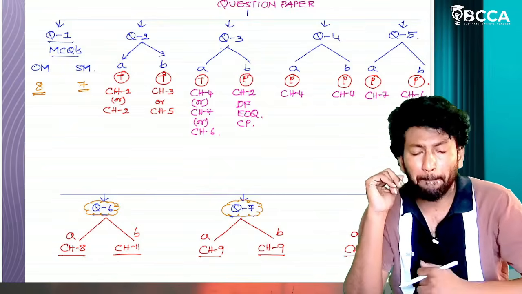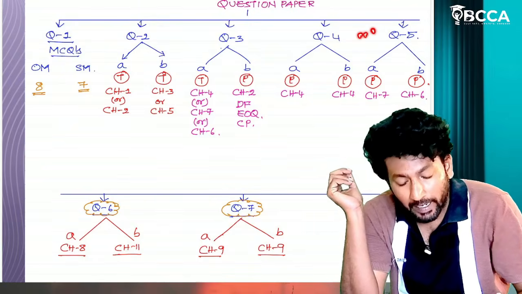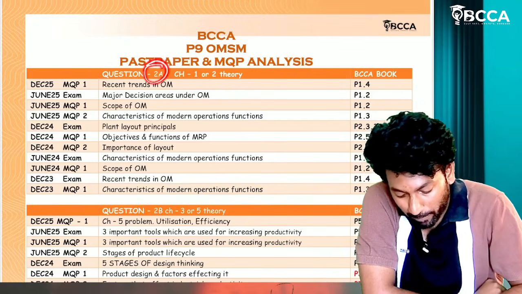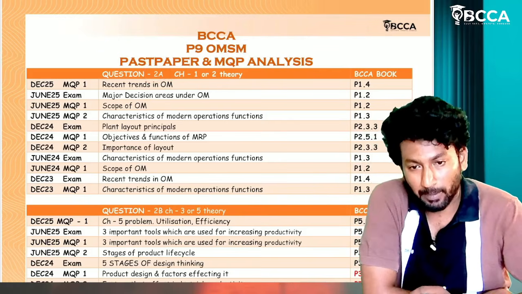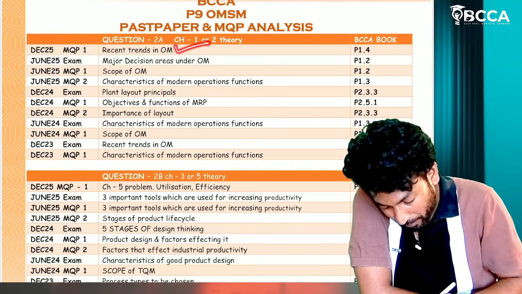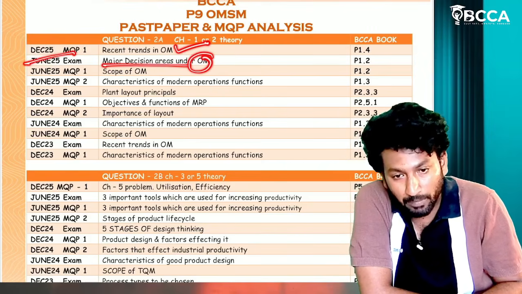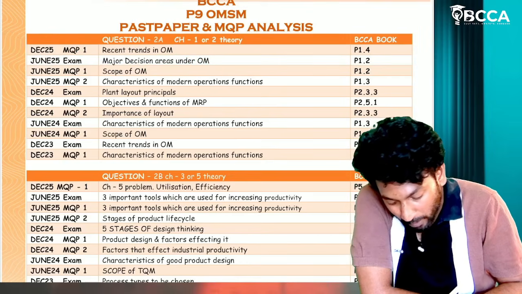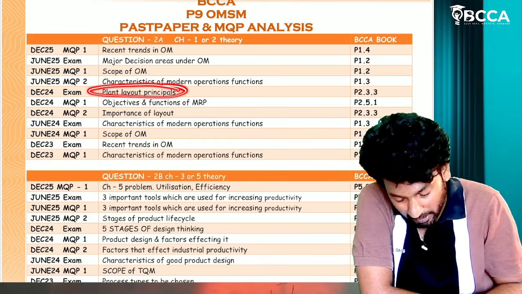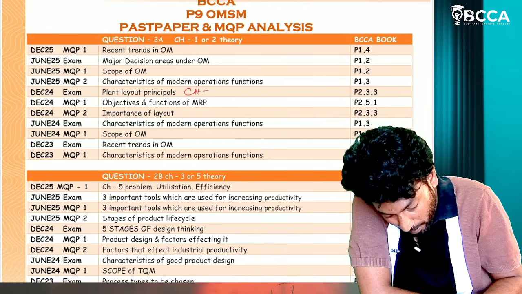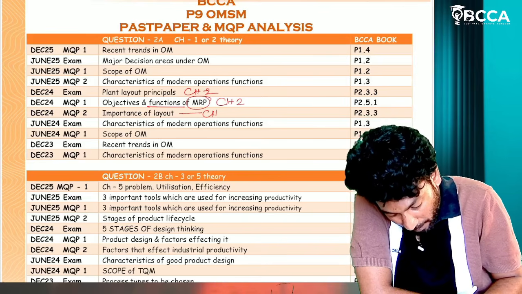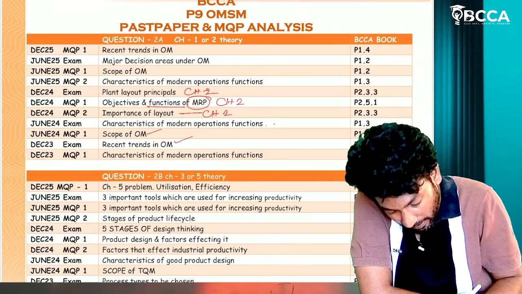Now see, what kind of questions are being asked, sir? What kind of concepts are being repeatedly asked? Look at question number 2a from chapter number 1 or 2, theoretical questions. December 25 MQP1: recent trends in OM, chapter number 1. June 25 exam: major decision areas under OM, chapter number 1. June 25 MQP1: scope of OM, characteristics of modern operations functions. Plant layout principles, chapter number 2. Objectives and functions of MRP, chapter number 2. Importance of layout, chapter number 2. Characteristics, scope, recent trends, chapter number 1.